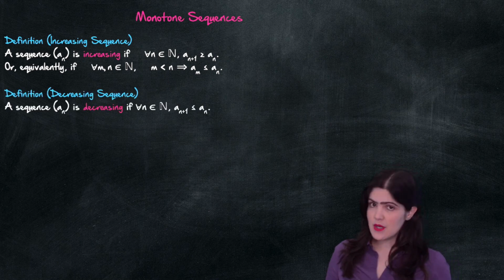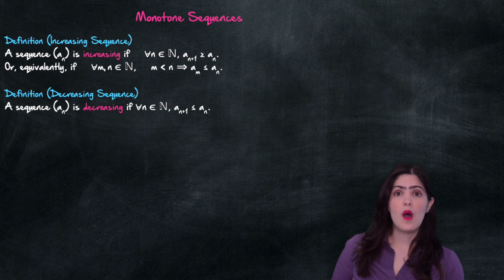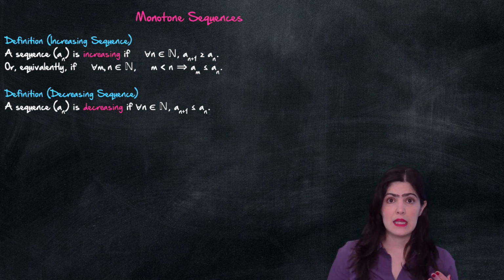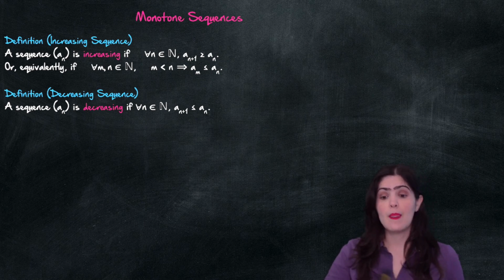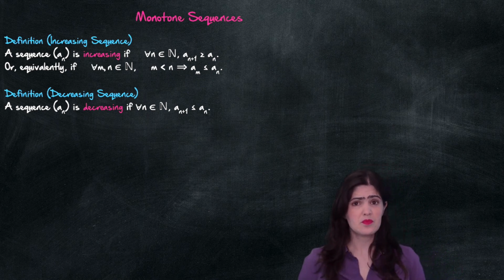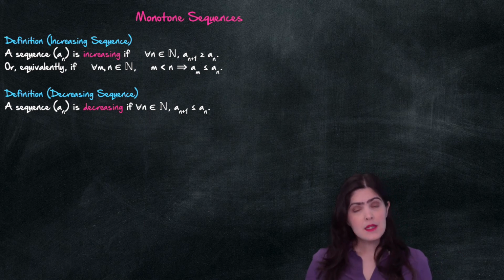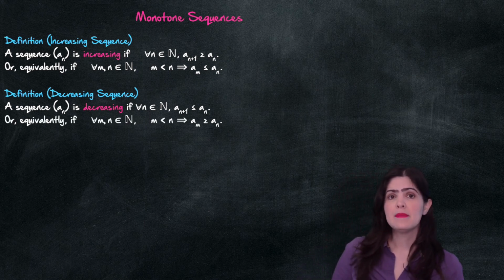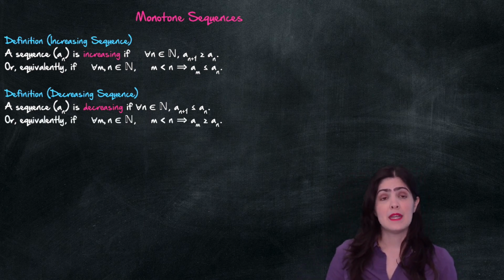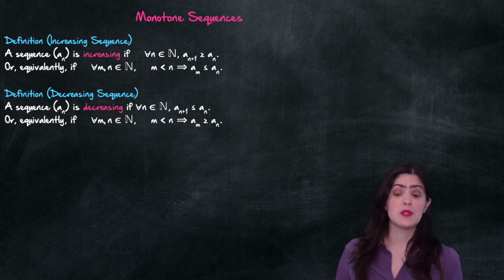And then a decreasing sequence is one where every term is smaller than or equal to the previous one. That means that a_{n+1} is less than or equal to a_n. Or equivalently, if I know that m is less than n, then a_m is greater than or equal to a_n.